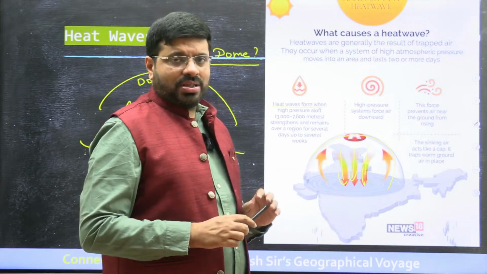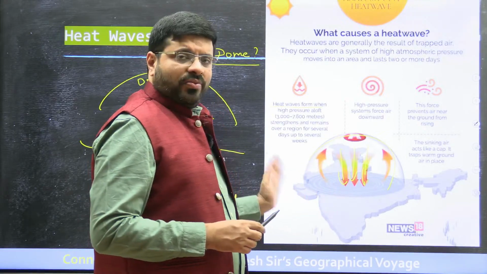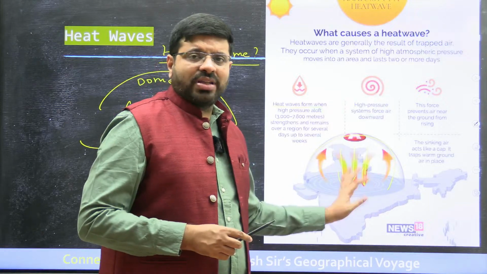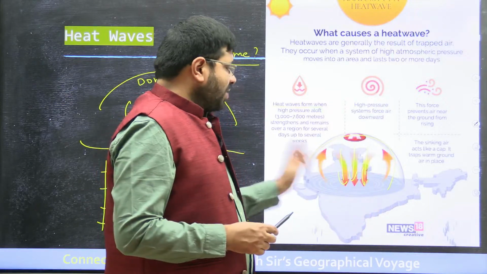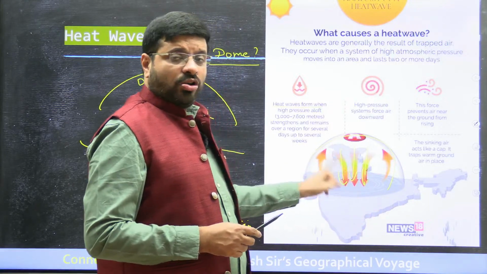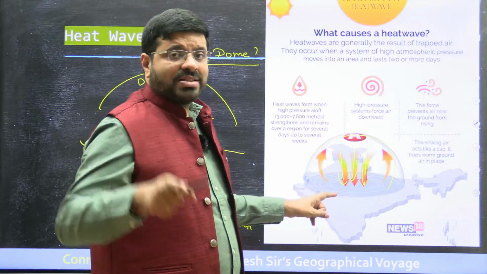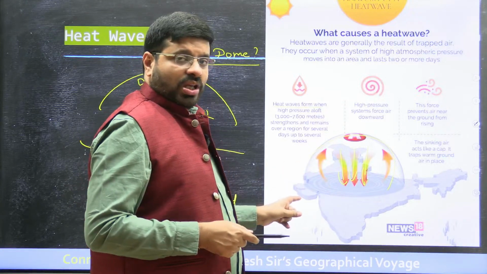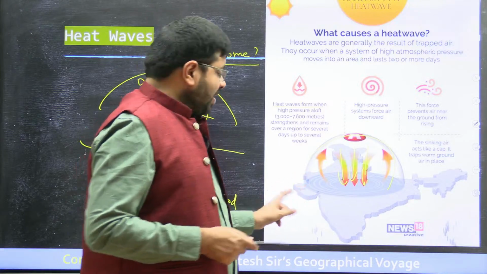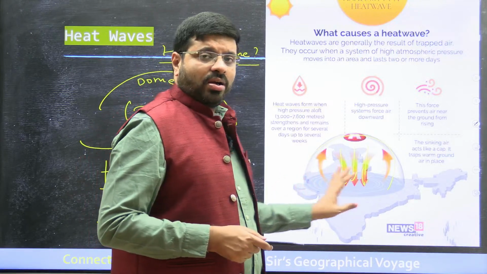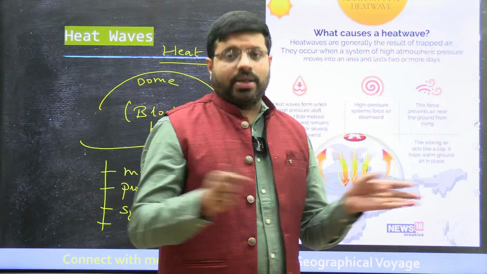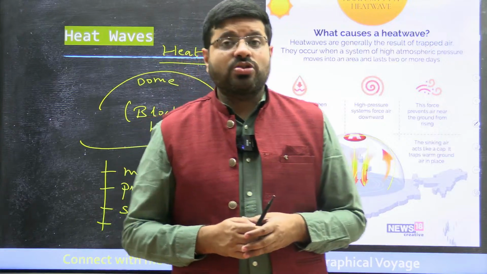Usually there would be something which comes from the ocean which will dilute the heat. What you have observed recently is, because of this heat dome formed out of an anticyclone in the ocean, the linkages between the Arabian Sea and the Indian landmass have been altered. Because of that, there was no dilution.